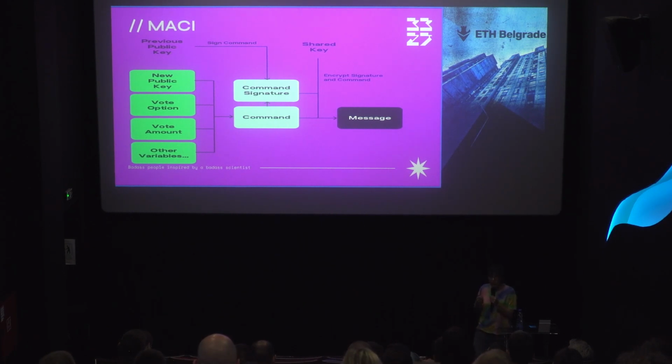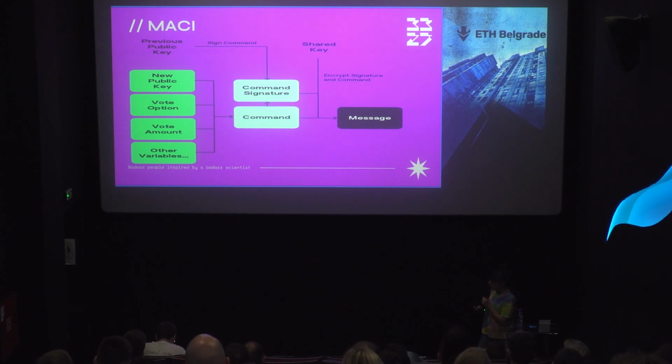I think the best way to understand this is to give you one example. For example, we have a voter or user who has public key 1, and he used that public key in the sign-up phase. After that, he wants to vote, and he wants to vote for option 1. But he was blackmailed to vote for option 2.